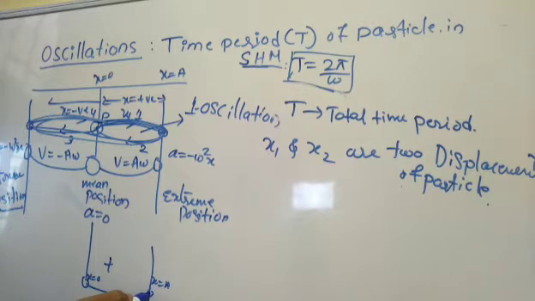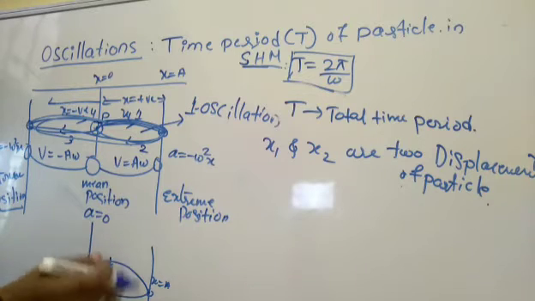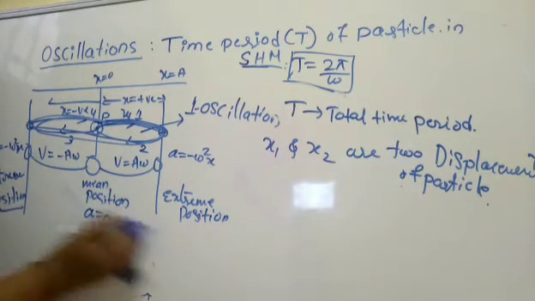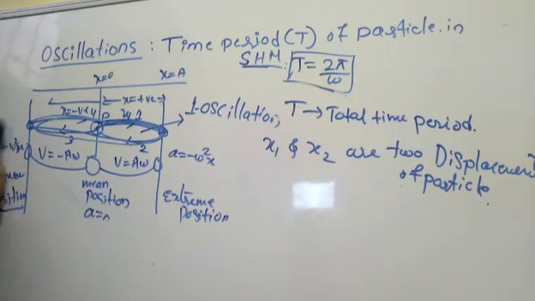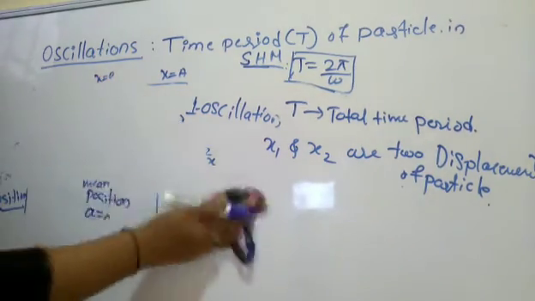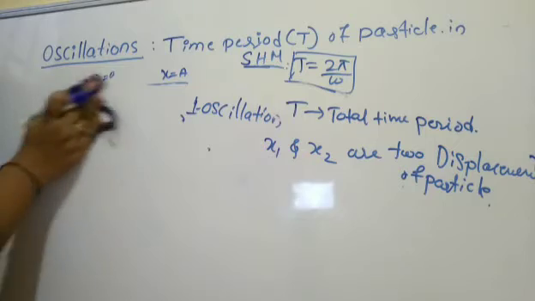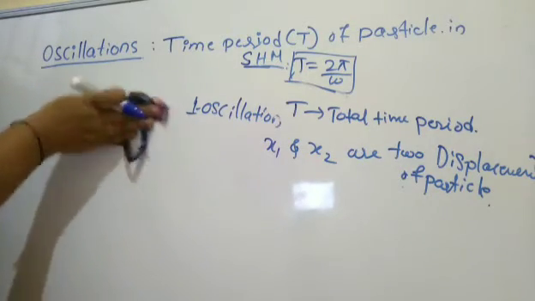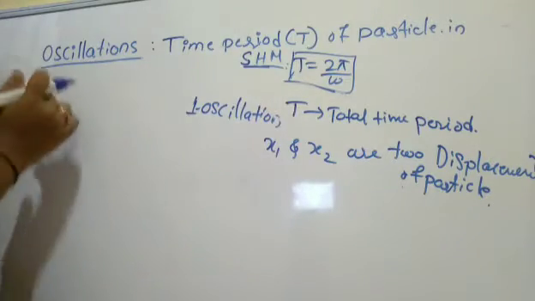Once it has shown this path, it will try to come here, but it is a displacement. Don't think this is a time period. This is not a time period, this is a displacement, right? So here only I will draw. So this is a time period, and for the displacement you have to understand this formula, right?